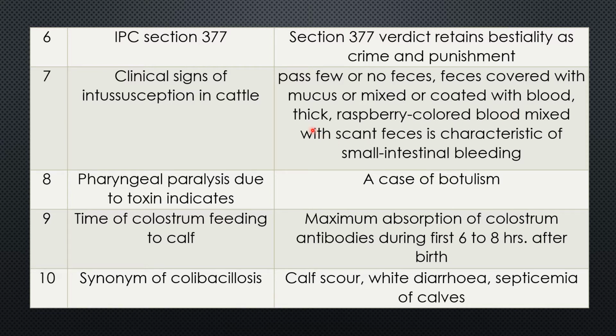There is thick raspberry colored blood, characteristic of this color, mixed with scant feces, which is characteristic of small intestinal bleeding.